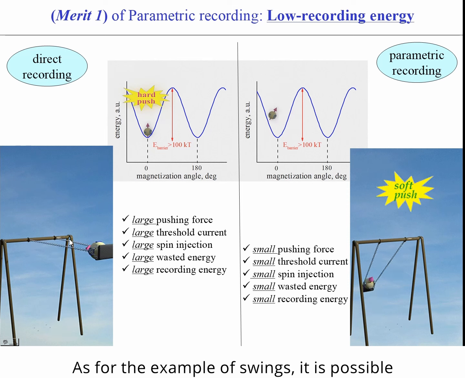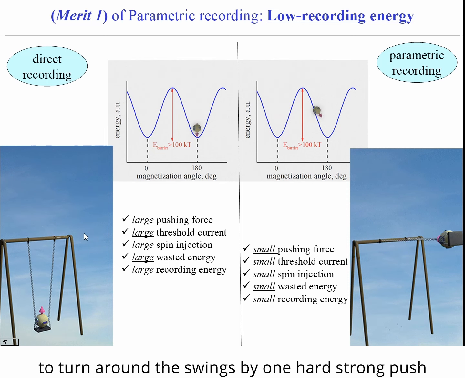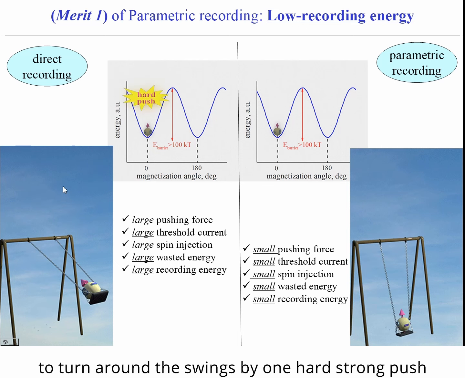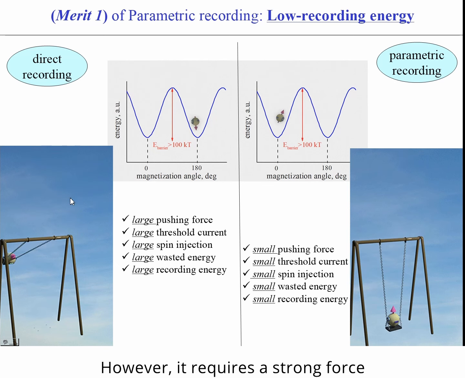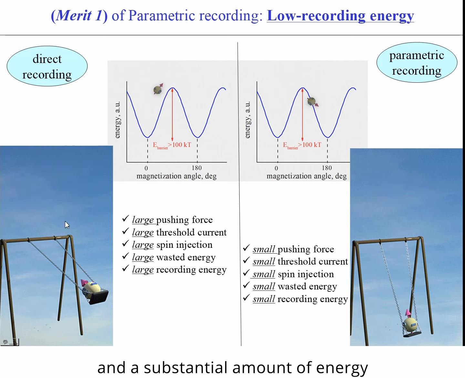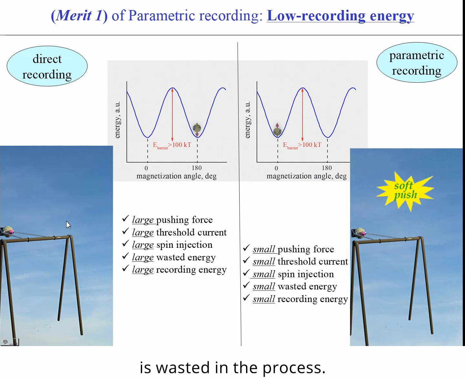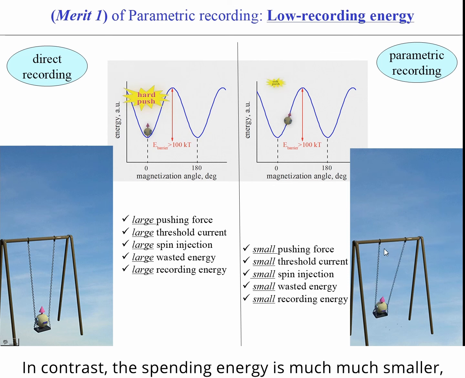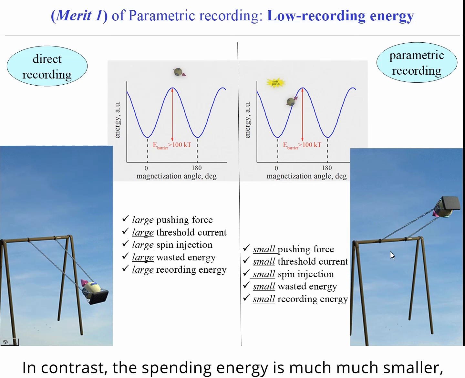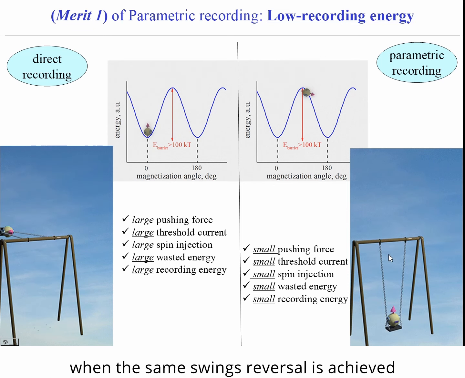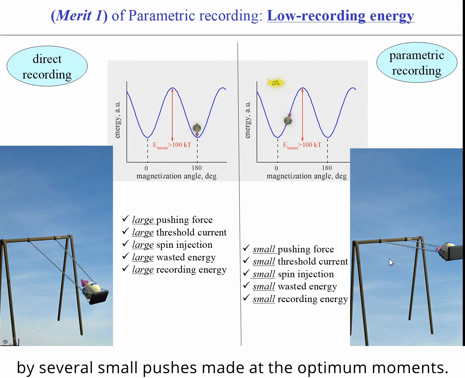As for the example of swings, it is possible to turn around the swing by one hard, strong push. However, it requires strong force and a substantial amount of energy is wasted in the process. In contrast, the spent energy is much smaller when the same swing reversal is achieved by several small pushes made at the optimal moments.